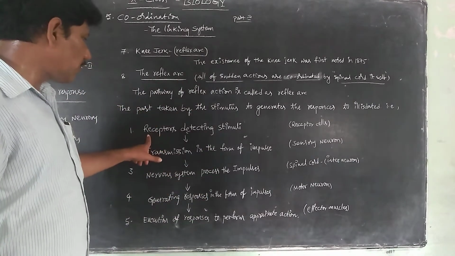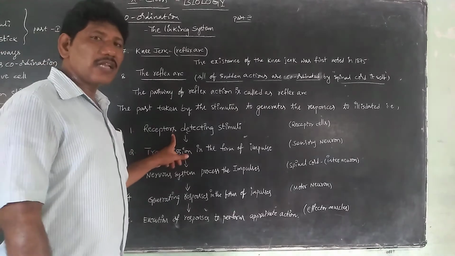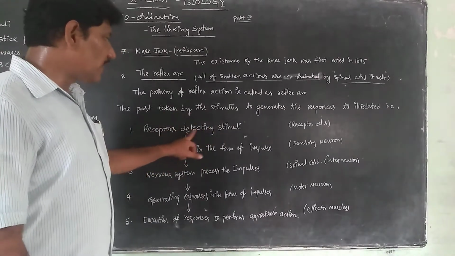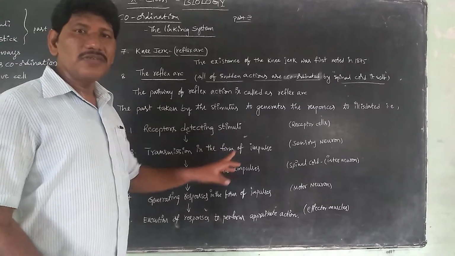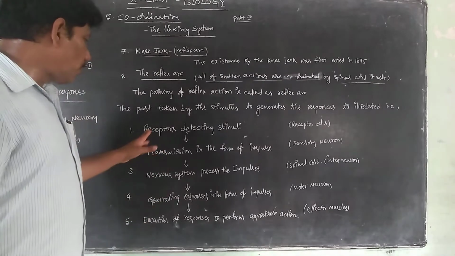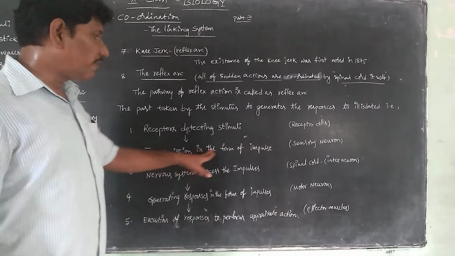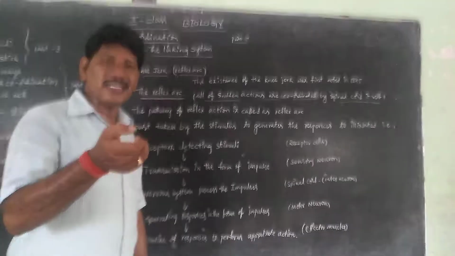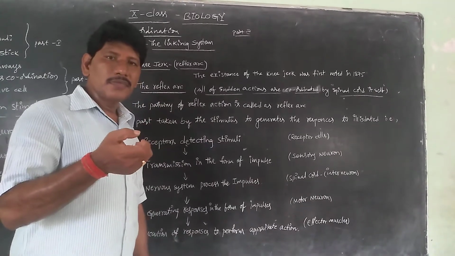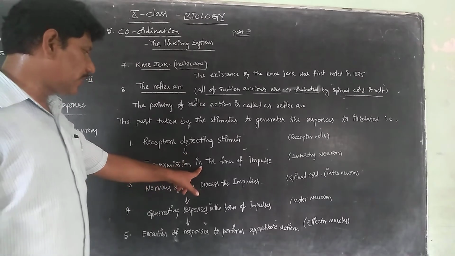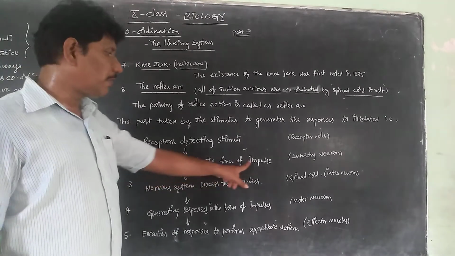The first one is the receptors. The receptor cells are the detectors, so receptors detect the stimuli. First, we have to receive the stimulus from the environment. Then obviously the transmission is in the form of impulse. Whenever the receptor cells receive the information, it passes through the nerves in the form of transmission, in the form of impulse.